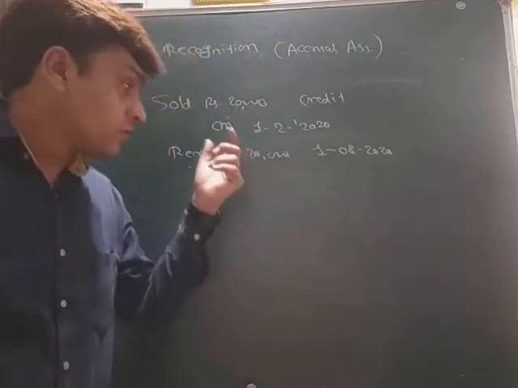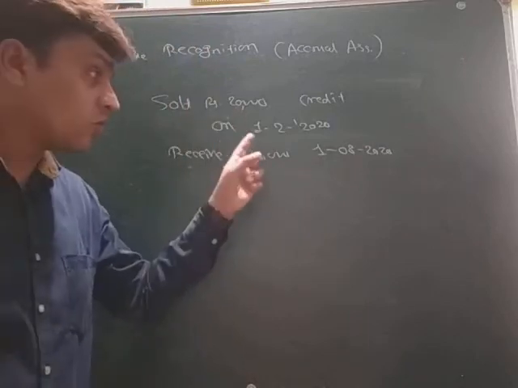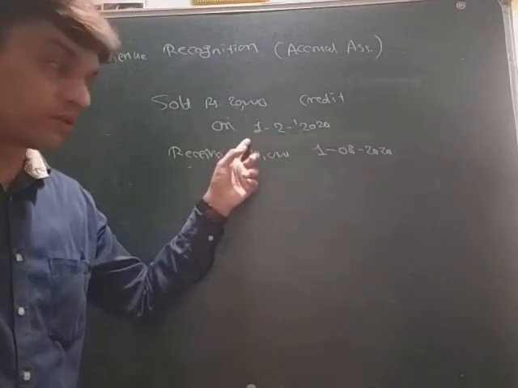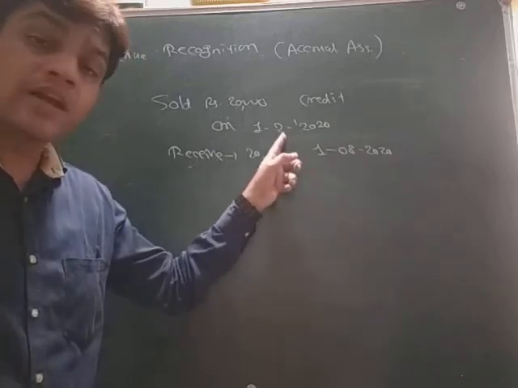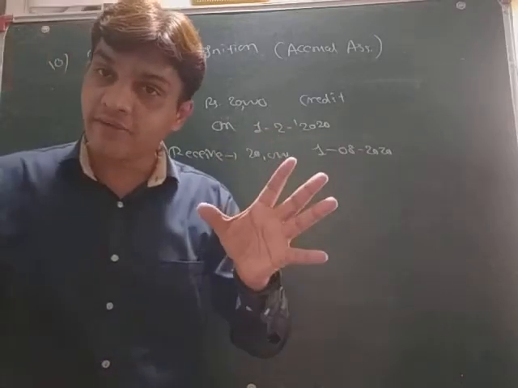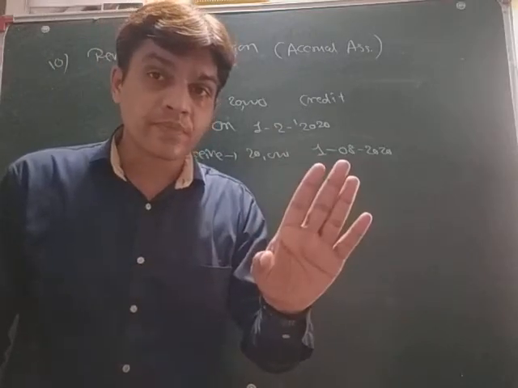So we have to record this transaction on 1st February 2020, not on the settlement date. जो सेटलमेंट वाली डेट है उस पे हमें रिकॉर्ड नहीं करना है, ठीक है.